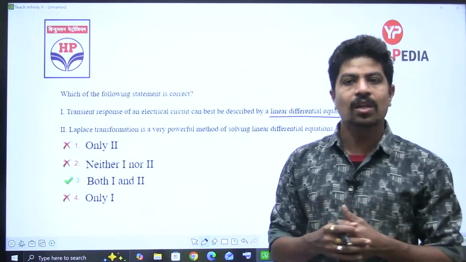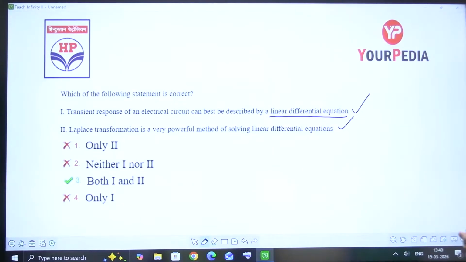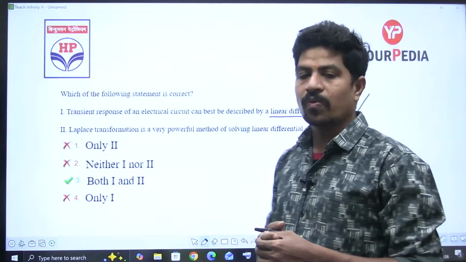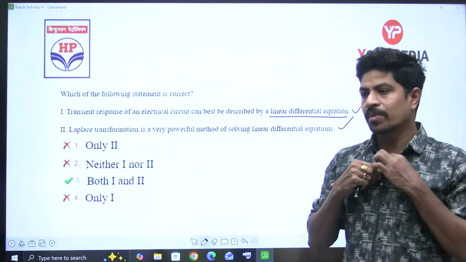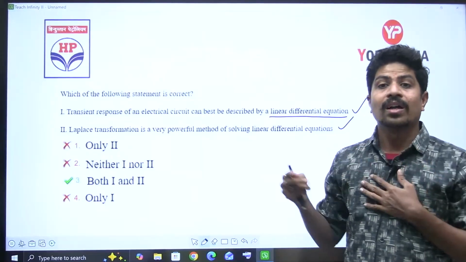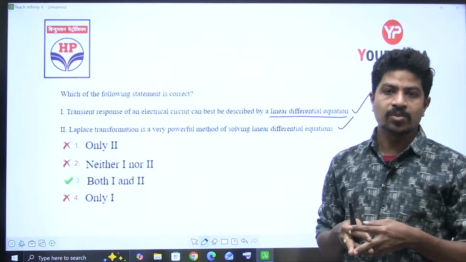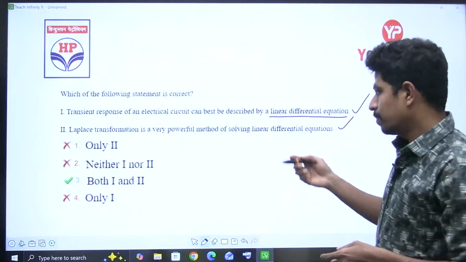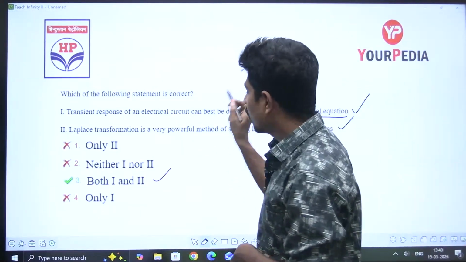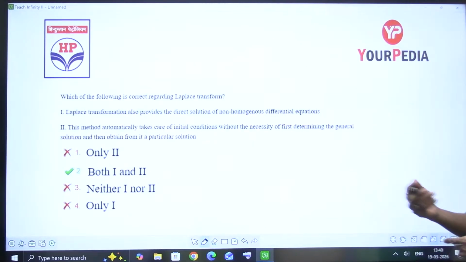So that way we will solve. But that is a lengthy process, and it is a difficult process. It is not suitable for all given questions. But solving a question by using Laplace transform of a transient network, which is written in terms of linear differential equations, is possible with the help of Laplace transform only. So both statements 1 and 2 are correct. Option 3 is perfectly suitable. Let's go to the next question.